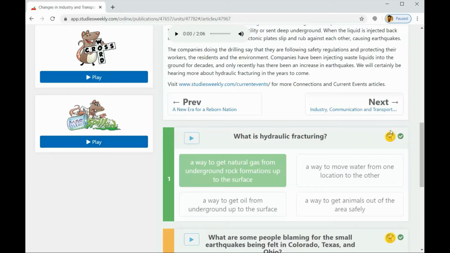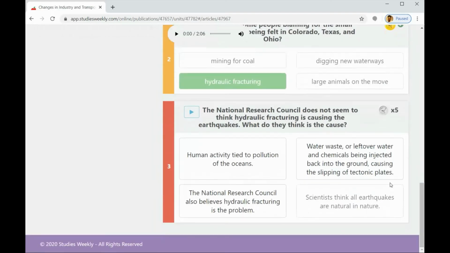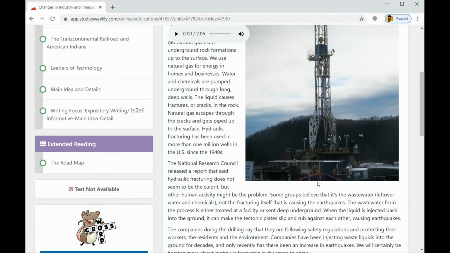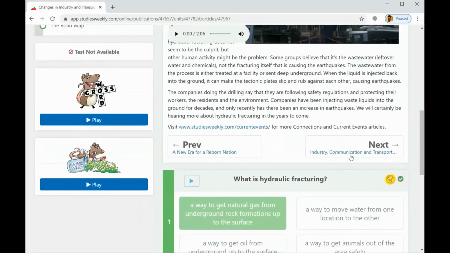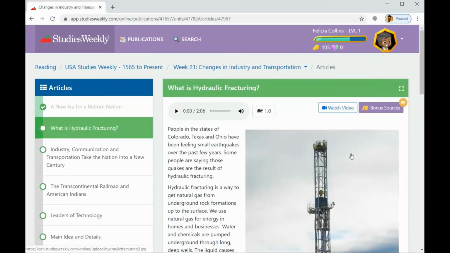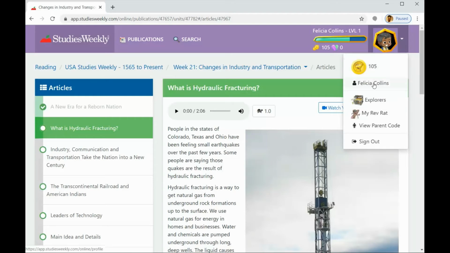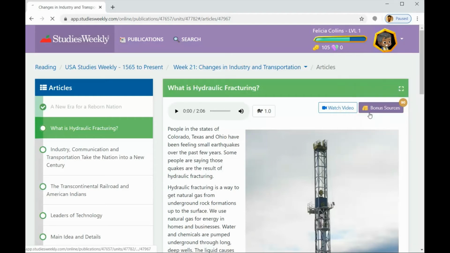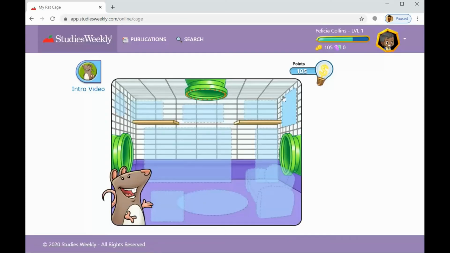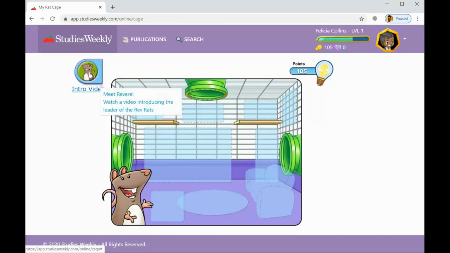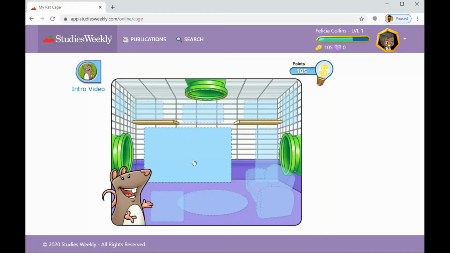As you complete these questions, you'll notice, as this student has done, that when you answer, you get these coins. These coins are what is called the RevRat, and you can actually use those coins to purchase things for the little RevRat and its house. So let's just take a look at that. If you go up to where you have your nice little avatar here, click the down arrow, go down to My RevRat, and there's an intro video if you want to find out what the rat is all about and find out what your purpose is for getting into this screen.